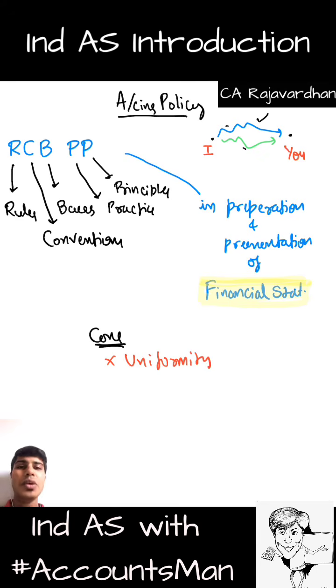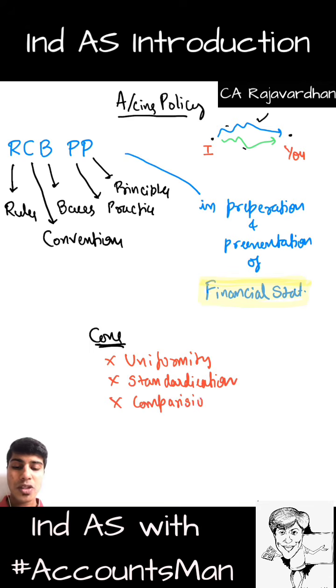Yeah, there will be no uniformity whenever we follow accounting policies, meaning different people are allowed to follow different accounting policies. So firstly, there is no uniformity. Whenever there is no uniformity, there is no standardization. And when there is no uniformity, no standardization and different people follow different policies, there will be no comparison.